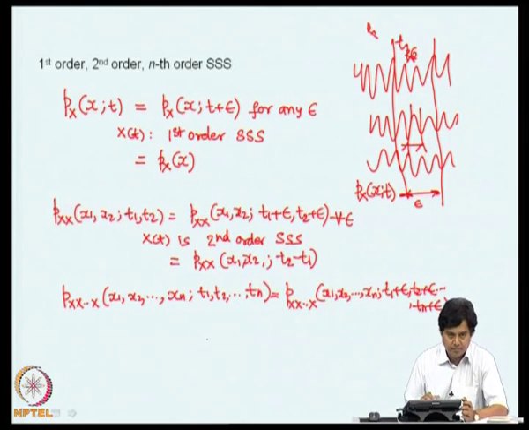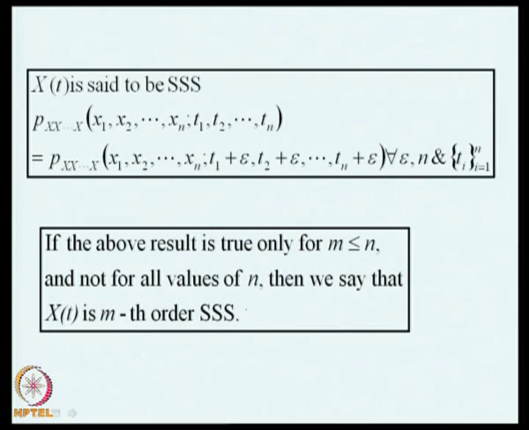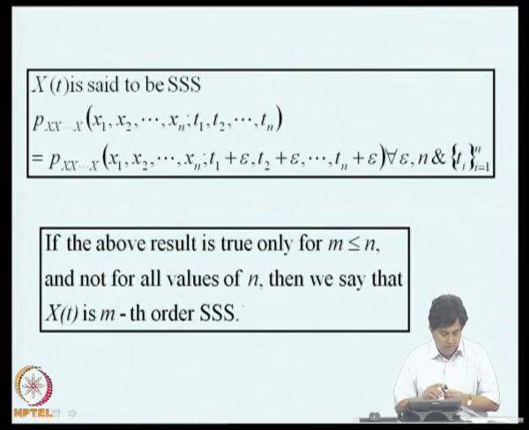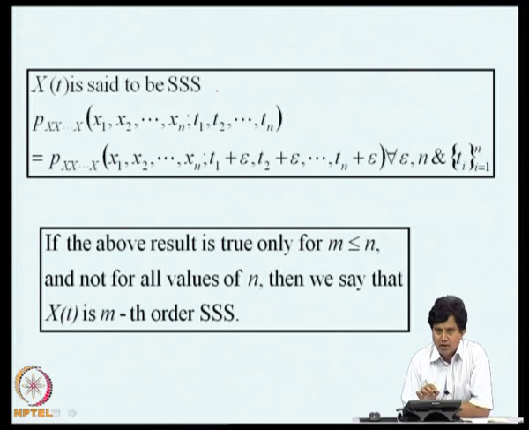If this is true, then we say that x of t is nth order strong sense stationary. Now, we can make a few observations. X of t is now said to be strong sense stationary without any qualifier like nth order or not.